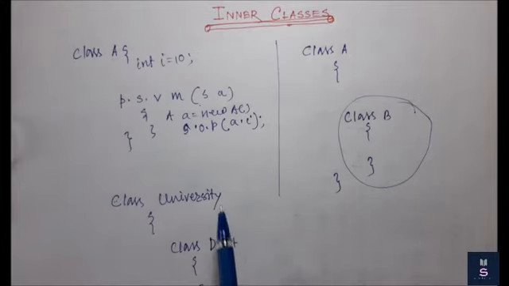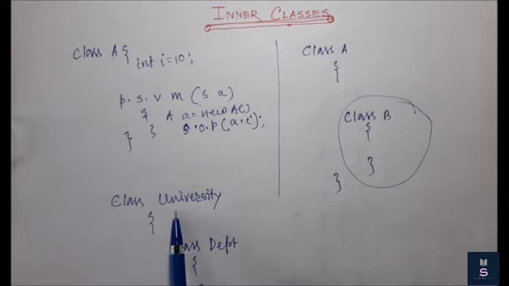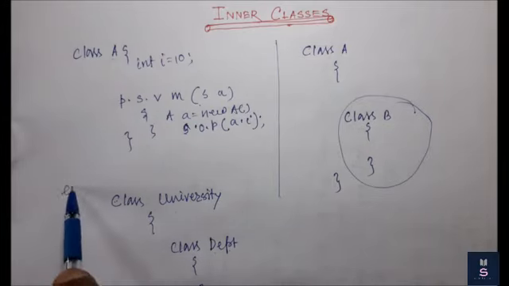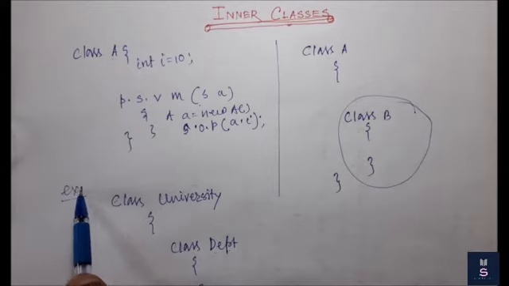In a real life scenario, if I want to solve a problem where an object should not exist irrespective of another object, then we will implement that concept by using an inner class. So here, if the university object does not exist, the department object also will not exist. That is our intention. So we can think of this as an example of inner classes.